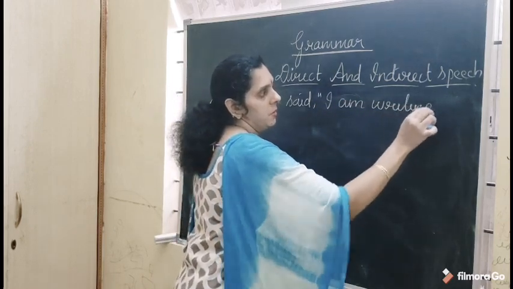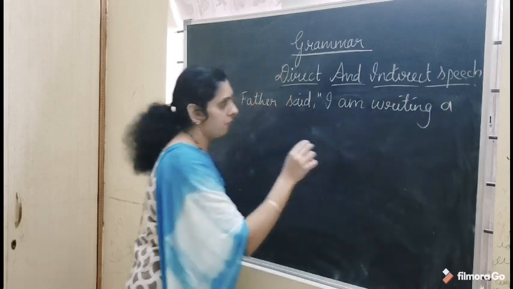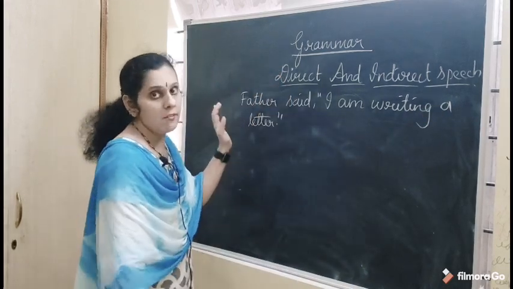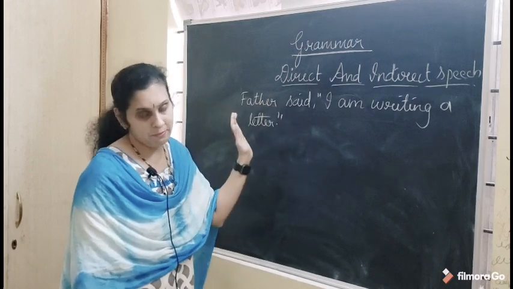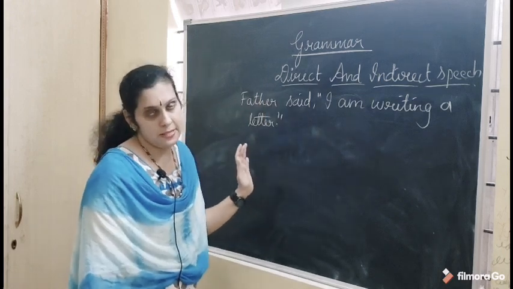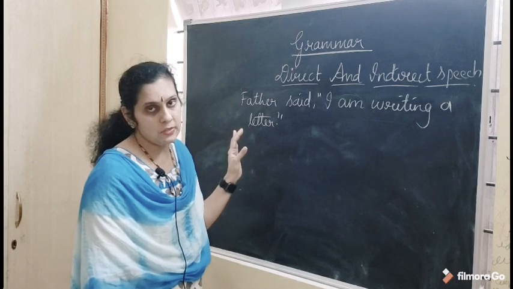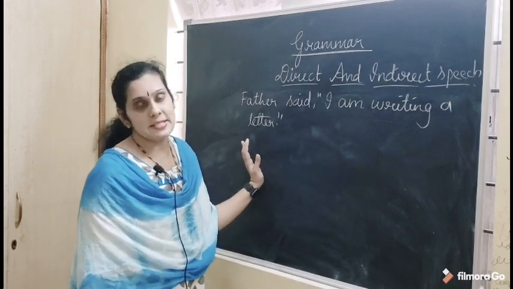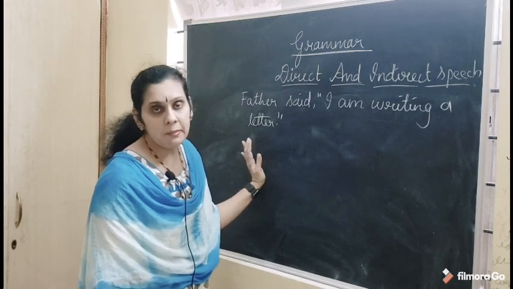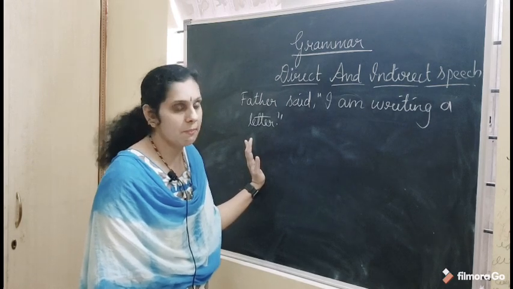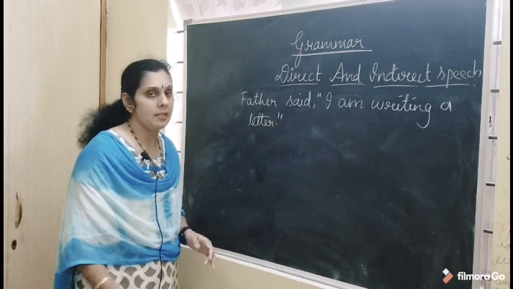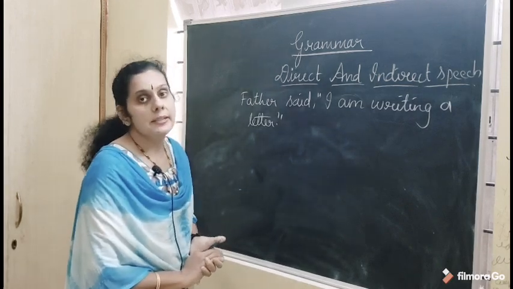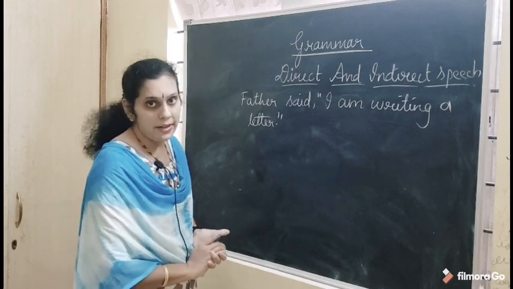If I take this example, father said is the reporting part, and I am writing a letter is the reported part, the exact words of the speaker. It is inside the quotations, and the reporting part and the reported part are separated by a comma. So we can tell that this statement is in direct speech.